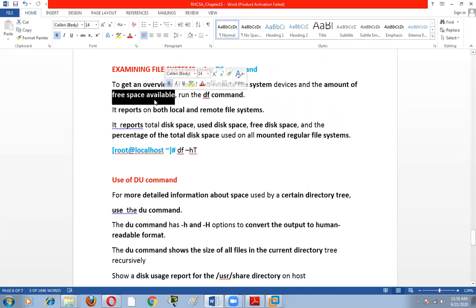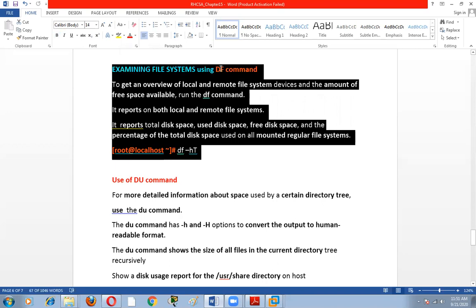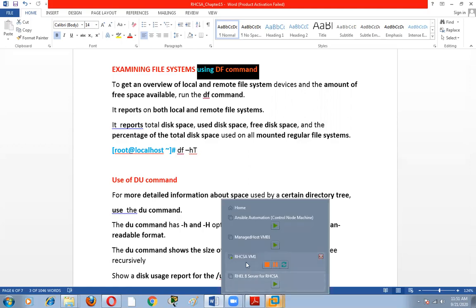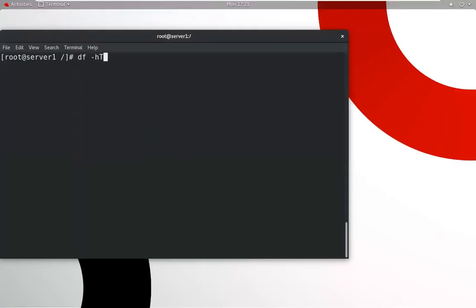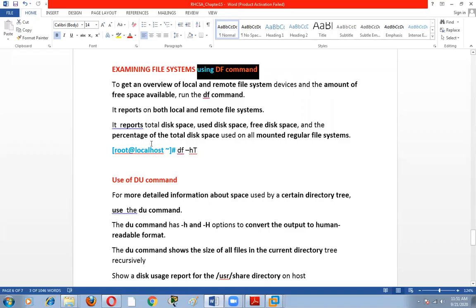To check the available space of any particular partition, whether local or remote, we can check the disk space utilization, how much space is free, and the percentage used. So this is the command to check the file system information that I have told you.